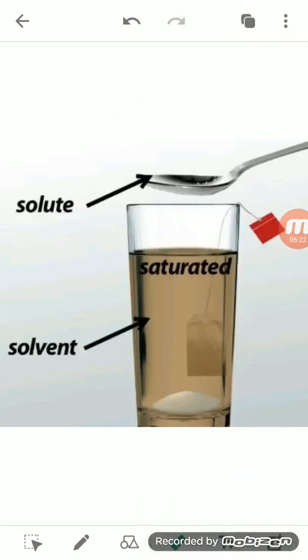This is because the salt has dissolved in the water. Dissolving is a change where the substance mixes with the liquid it has been added to. It means the substance gets uniformly distributed in the liquid.